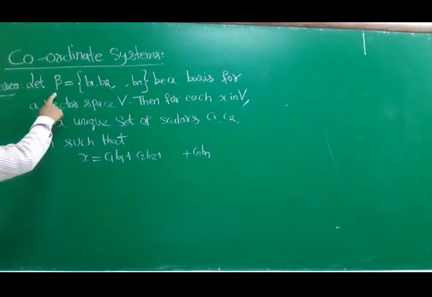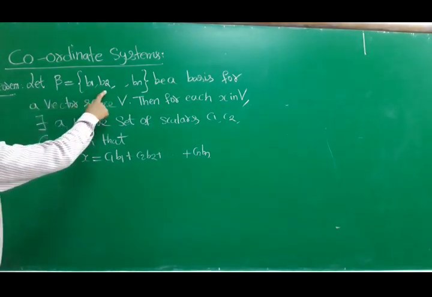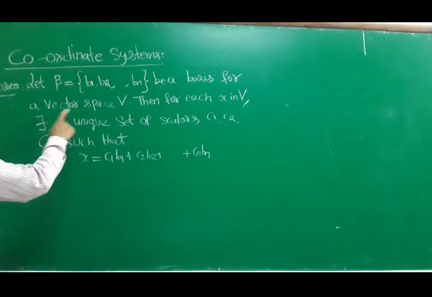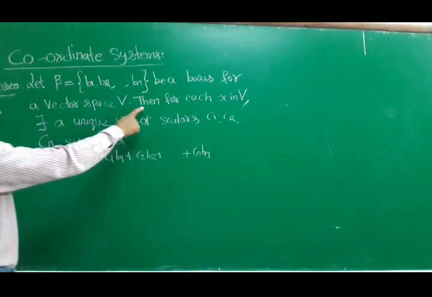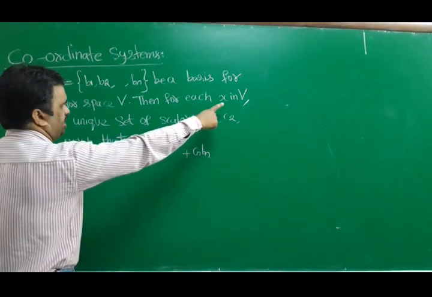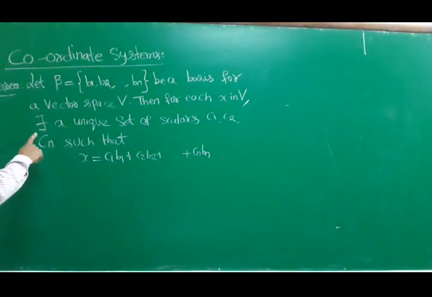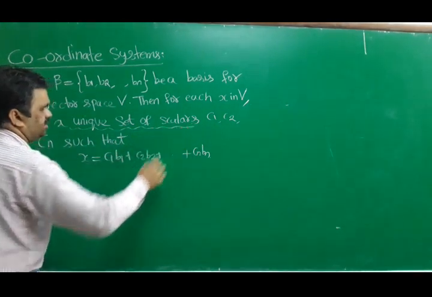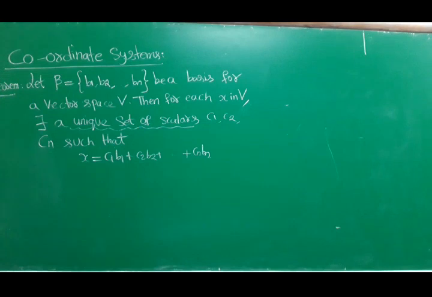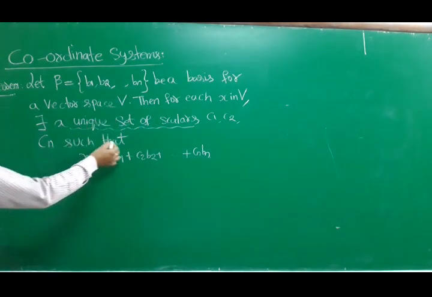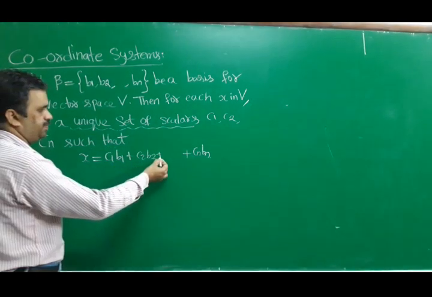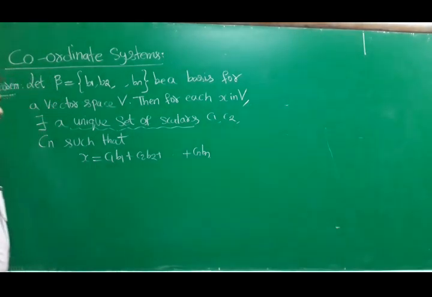Let beta equal to b1, b2, and so on, bn be a basis for a vector space V. Then, for each x in V, there exists a unique set of scalars C1, C2, and so on, Cn, such that x is equal to C1 B1 plus C2 B2 plus so on, Cn Bn.